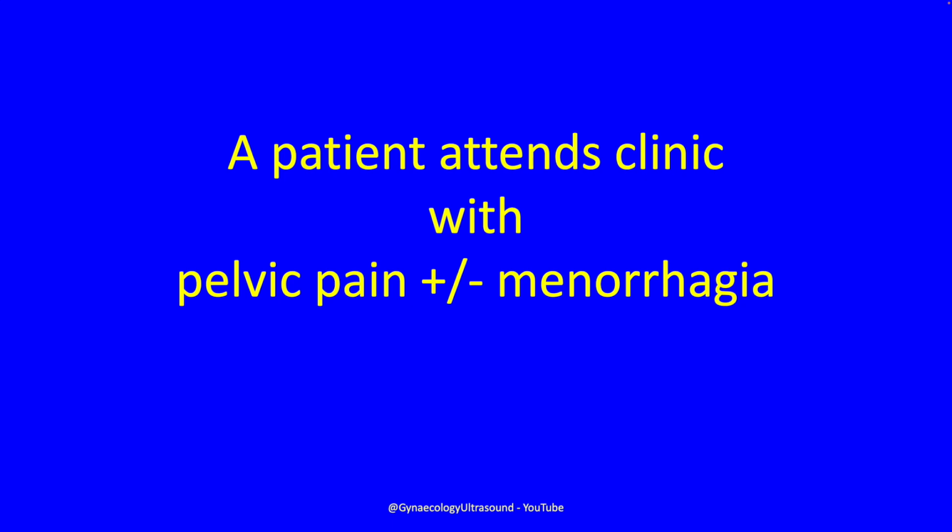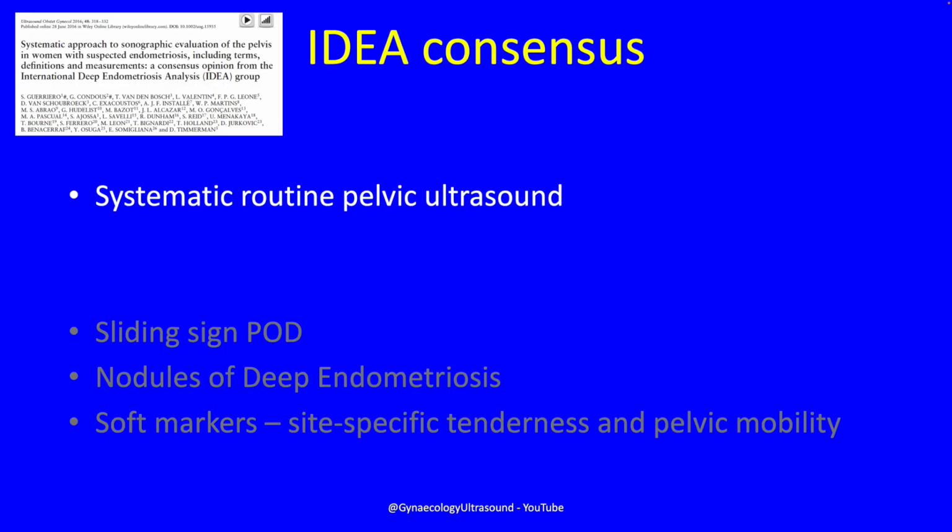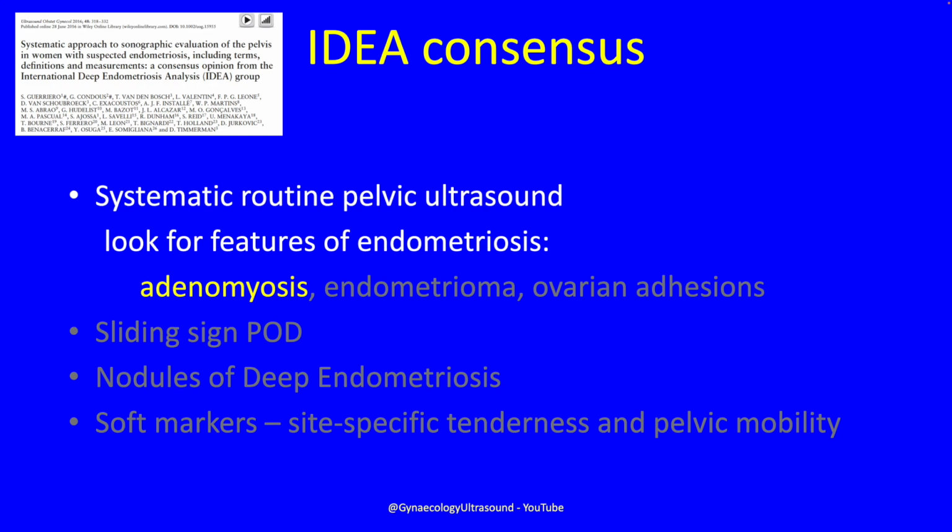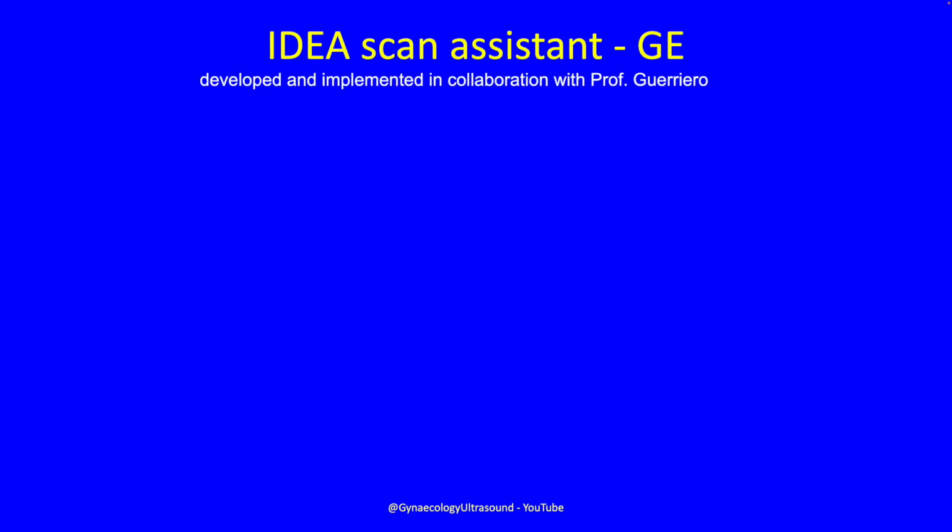So if I take an example, a patient attends clinic with pelvic pain with or without menorrhagia. The IDEA consensus has shown us how to diagnose endometriosis, and they do 4 steps, and you can do the steps in any order, but this is my order. They start with a systematic routine pelvic ultrasound, looking for features of endometriosis, including uterine adenomyosis.